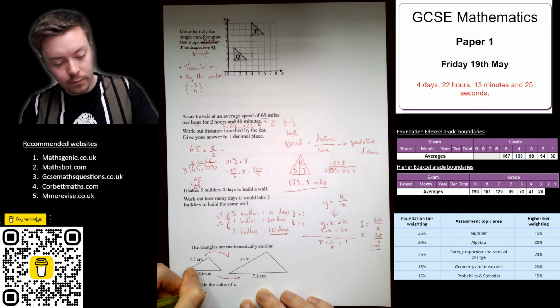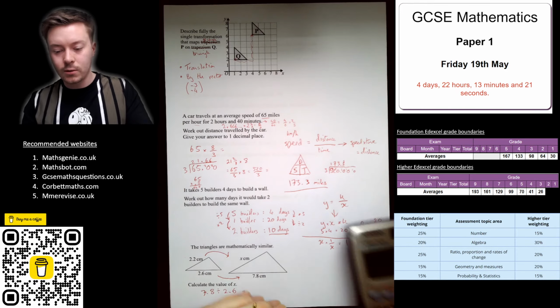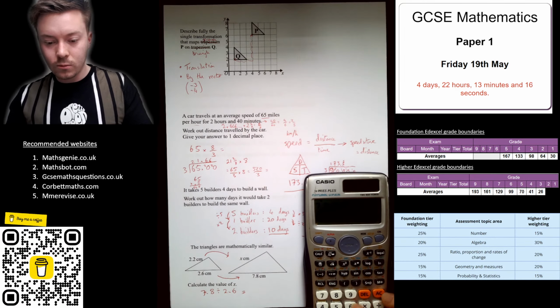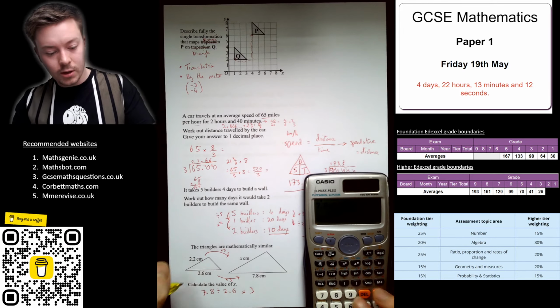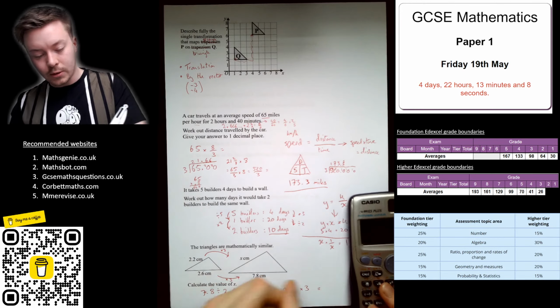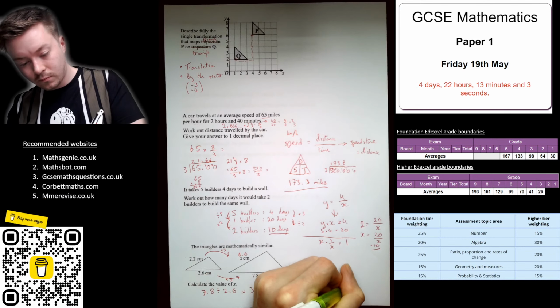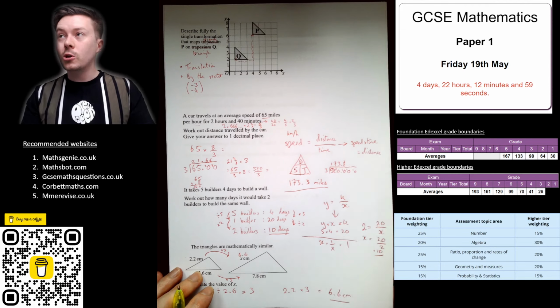So if I do 7.8 divided by 2.6, I'll get the scale factor, which is 3. So that's times 3, so that's got to be times 3. So then we do 2.2 times 3, which is going to give us 6.6. Okay. Right, so that's the start questions done.